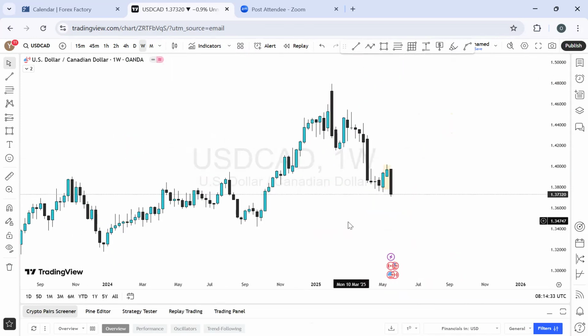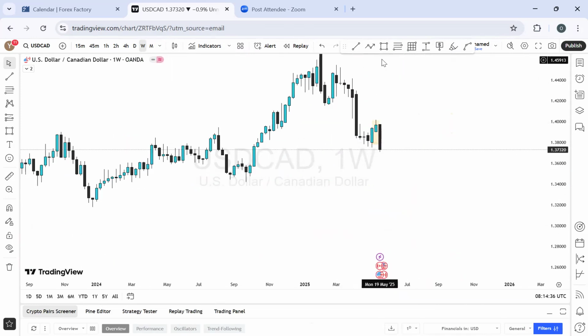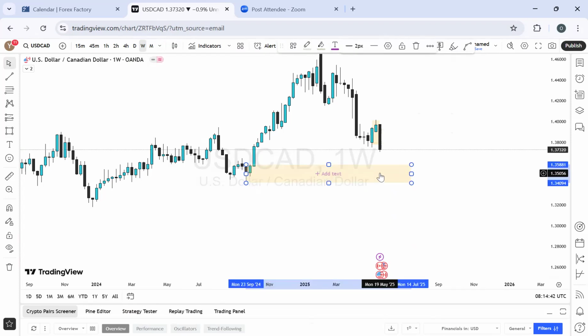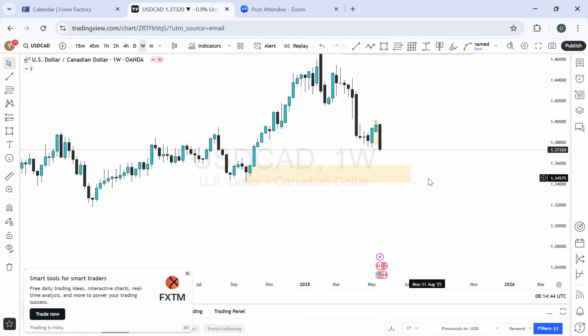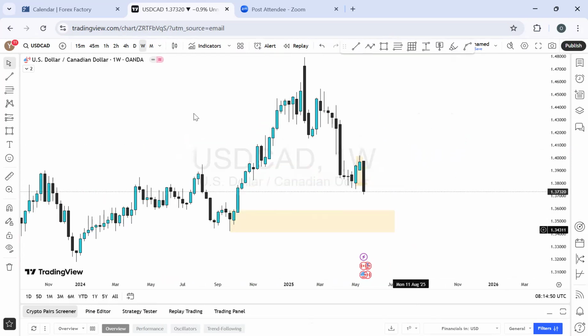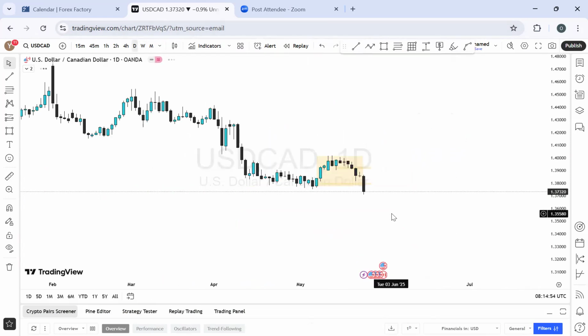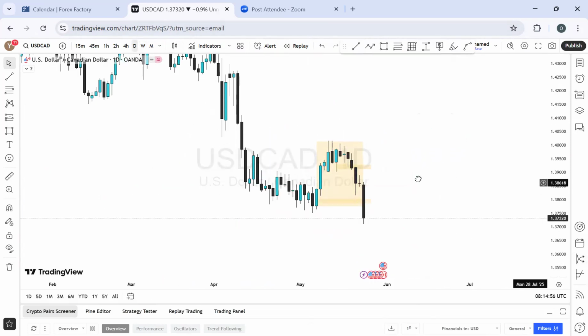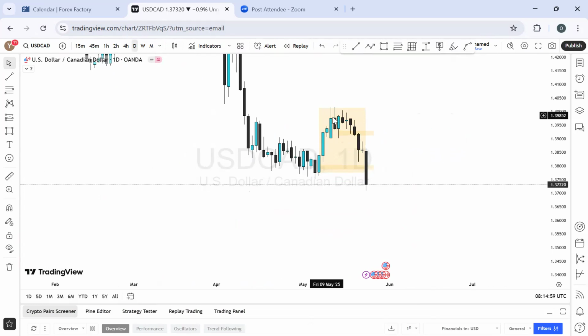So USD CAD still remains a bearish momentum to me from what I'm seeing on the chart, and I can anticipate that to happen till it gets down to this price level on the weekly time frame. And I say this still looks like about 270 pips in total on average in the market. So let's check out what we have on the daily time frame. Let's see. On the daily, we had a massive Friday, broke through all of this level.